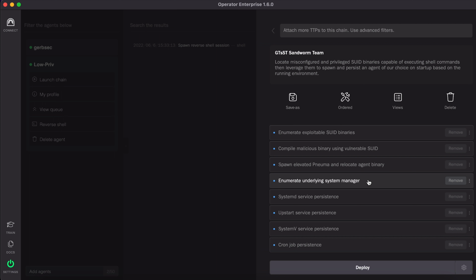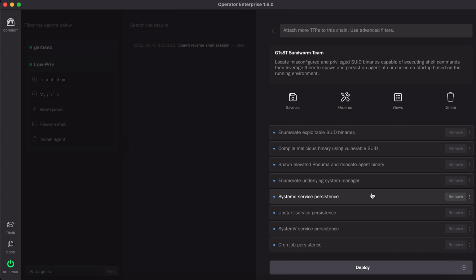And the reason we do that is because in Linux you could have systemd, upstart, systemv, and a few other options that were not covered by Sandworm, and I decided to be as real as possible, and Sandworm only checked for systemd, upstart, or systemv. Otherwise they did a cron job, or I guess they also did a cron job regardless of whether they found one of these three. So that's the route I went in.